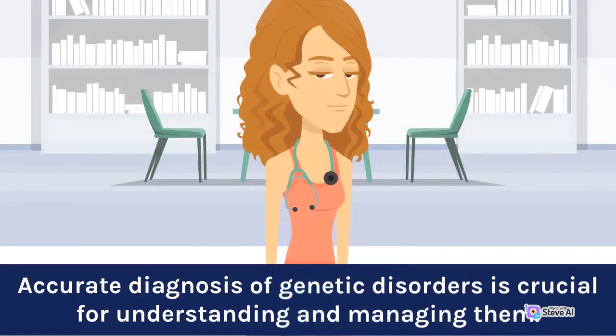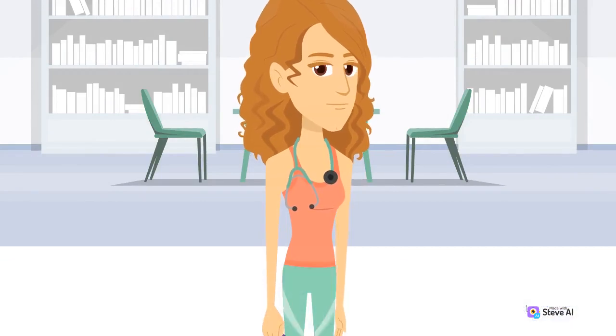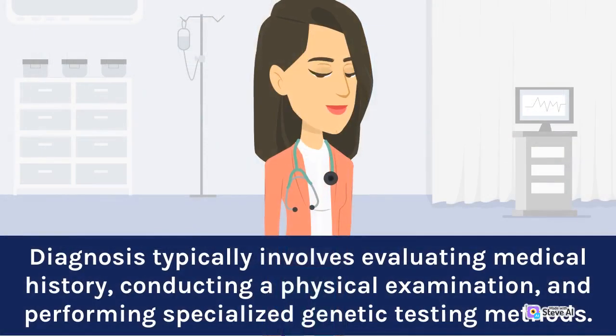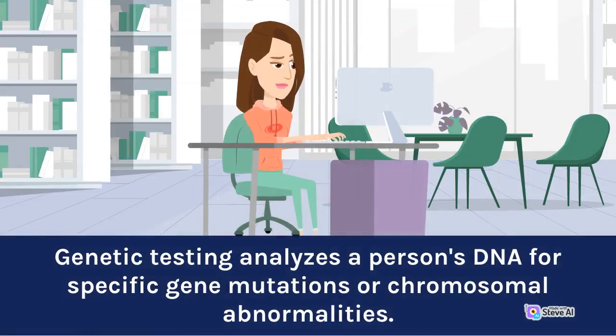Accurate diagnosis of genetic disorders is crucial for understanding and managing them. Diagnosis typically involves evaluating medical history, conducting a physical examination, and performing specialized genetic testing methods. Genetic testing analyzes a person's DNA for specific gene mutations or chromosomal abnormalities.